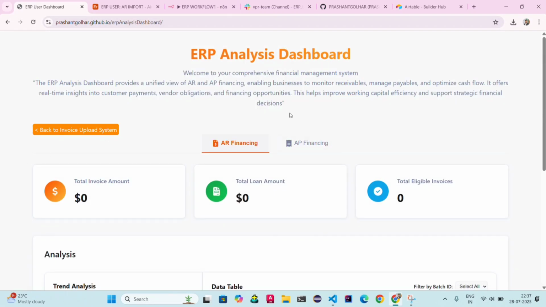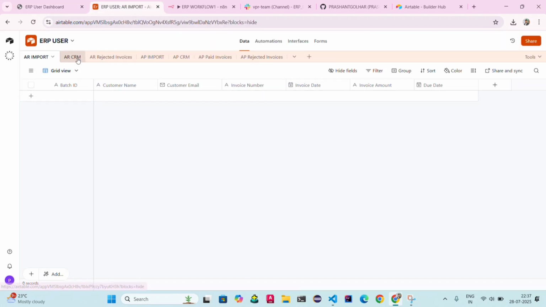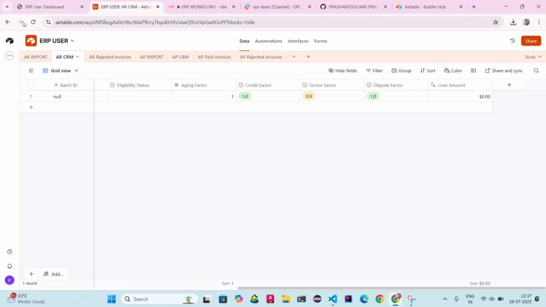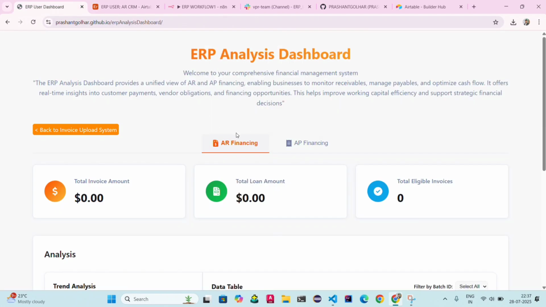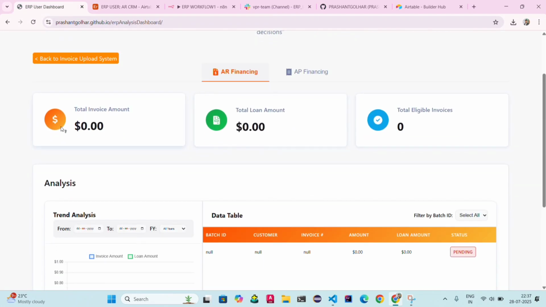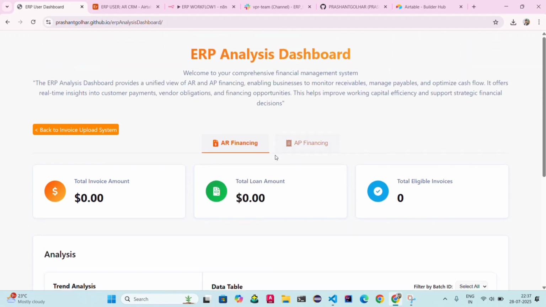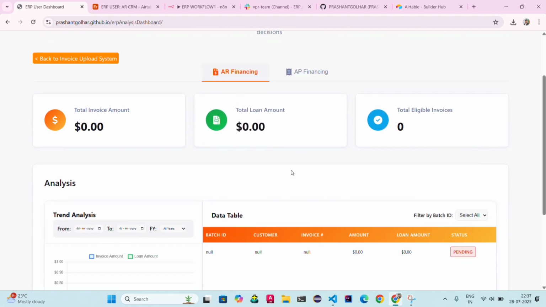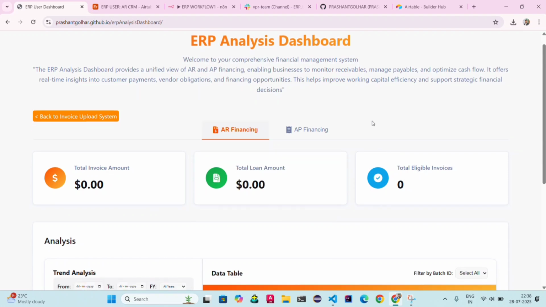Now this whole web page doesn't have data because no data is uploaded in the Airtable, so here you can see all zero values. Once the ERP user uploads the invoices in their Airtable, data will be directly updated on this platform, that is the ERP analysis dashboard.